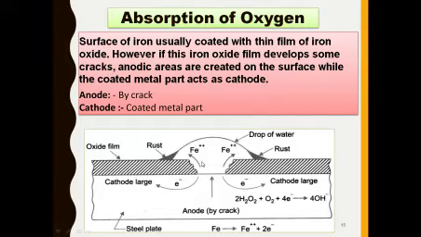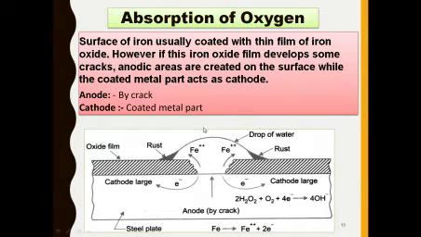Hence in the anodic area an oxidation reaction takes place, and over the cathodic area a reduction type of reaction takes place. At the anodic area by the crack, the oxidation reaction means Fe gets converted into Fe2+ plus 2 electrons, and those 2 electrons are transferred to the cathodic area. So in the cathodic area there is a drop of water.